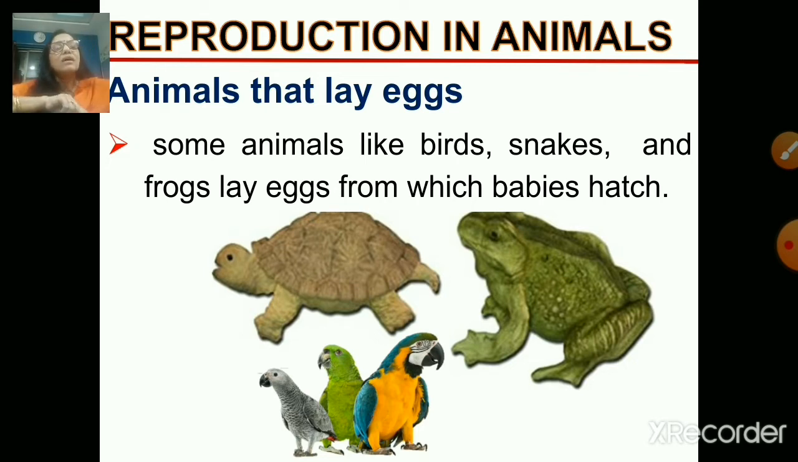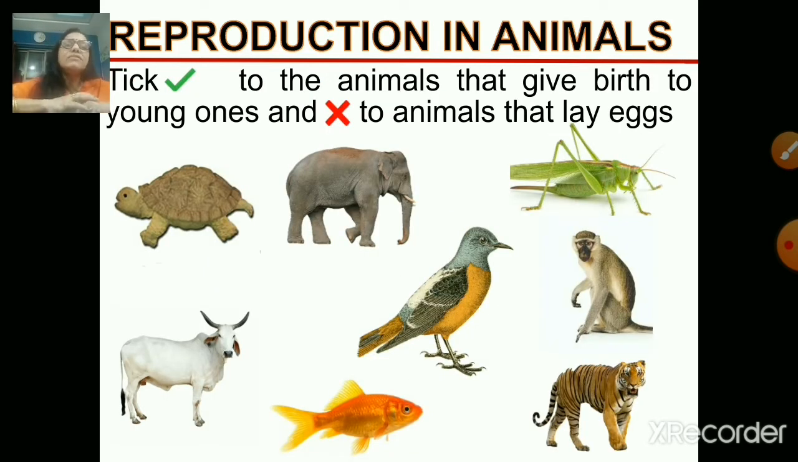Okay, now here we will do a simple activity to find out which animals reproduce by laying eggs or which animals reproduce by producing young ones. Okay, by giving birth to their young ones, you can say.